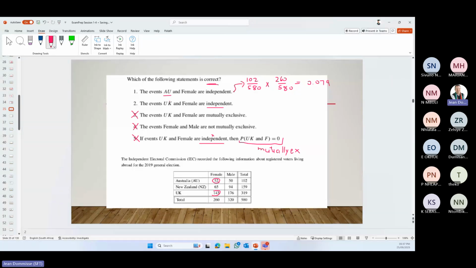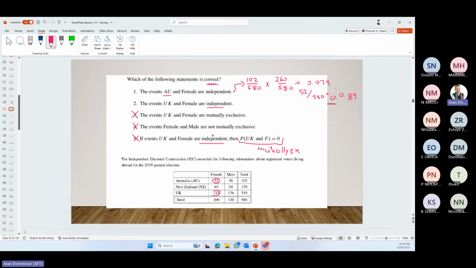Now let's see the 52 divided by 580. What does that give us? Because that's now the AND of AU and female. 52 divided by 580 is equal to 0.089.